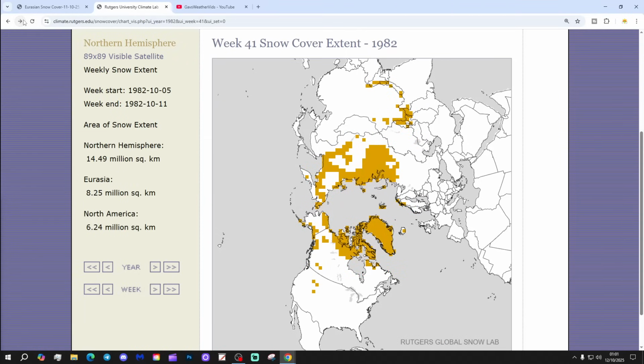1982, total snow coverage probably quite closely matched, but again, the areas covered are rather different. 1981, so probably a bit behind, or probably quite close to 1981, actually.